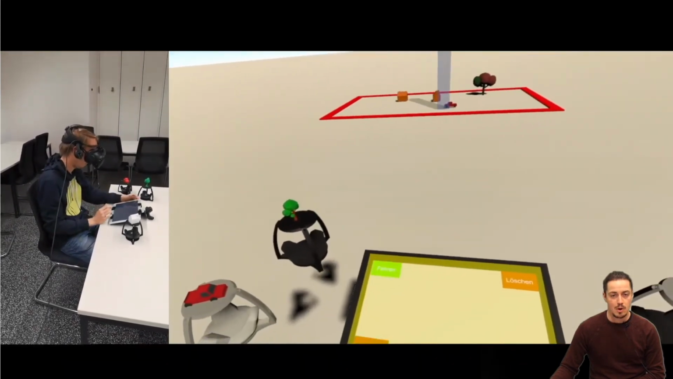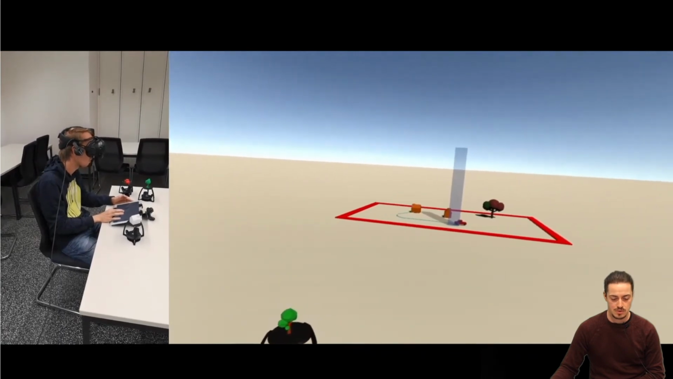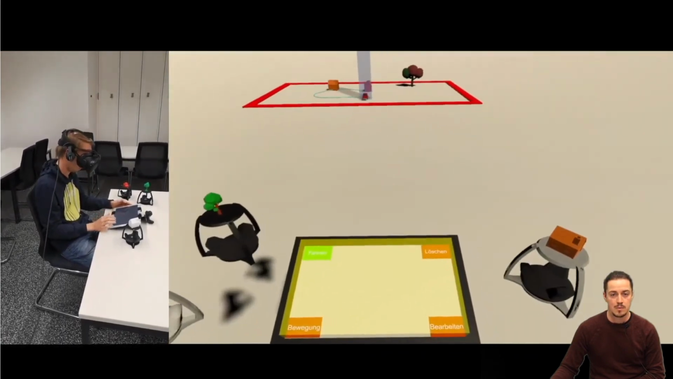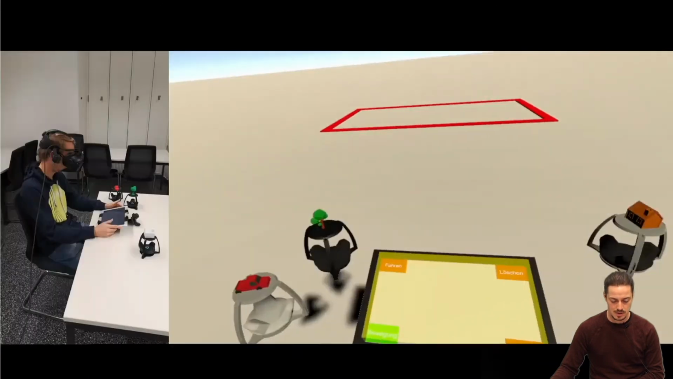For dynamic objects, in this case a car, a user can specify a trajectory using touch input, and when the finger is released, the virtual car follows the trajectory.